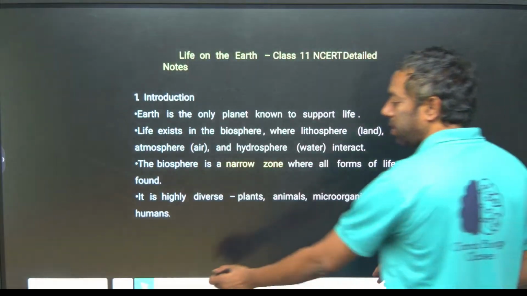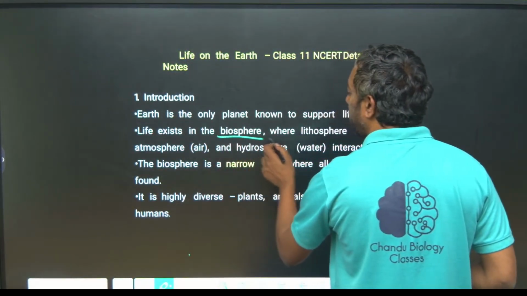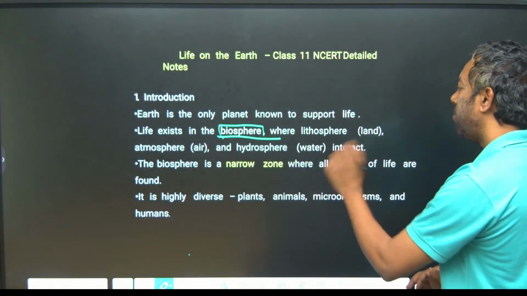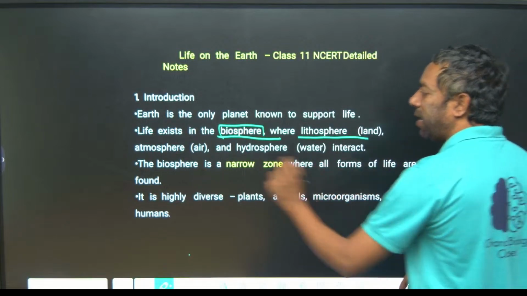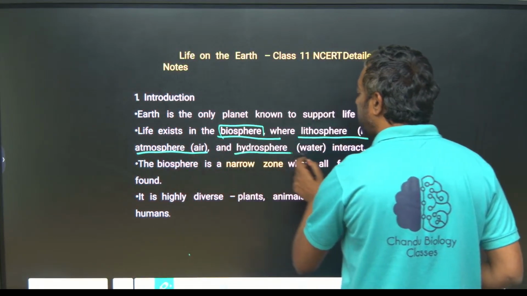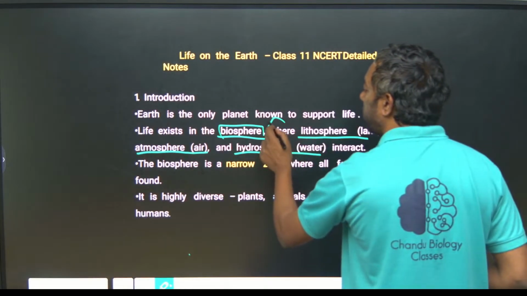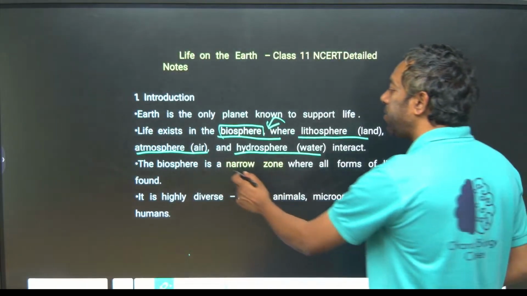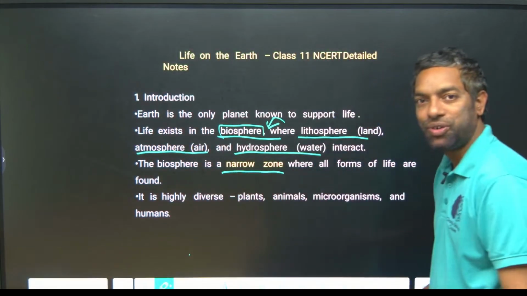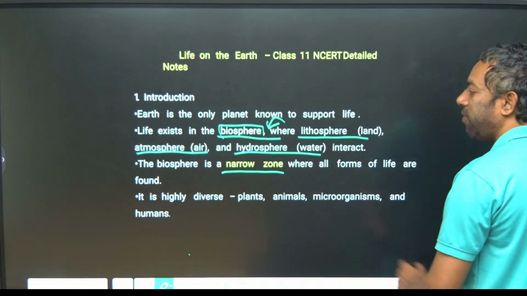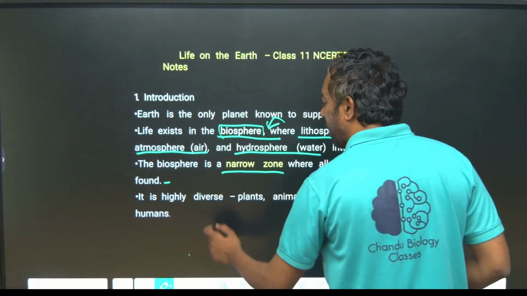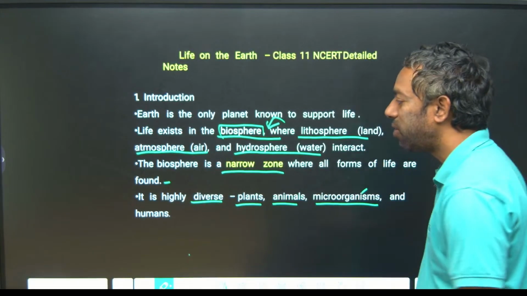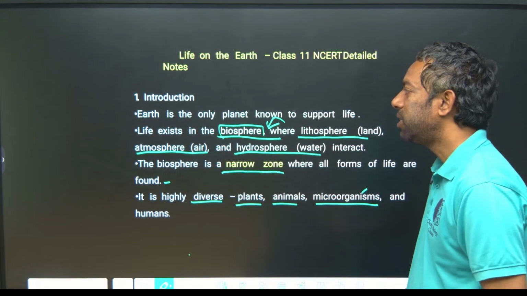Biosphere is a very narrow zone where all forms of life are found. It is highly diverse: plants, animals, microorganisms and humans exist in the biosphere.